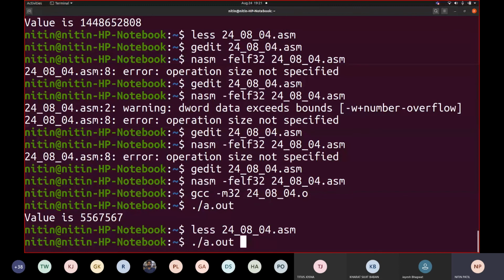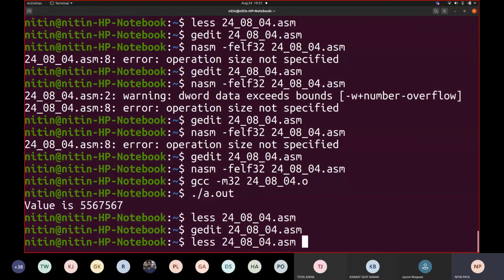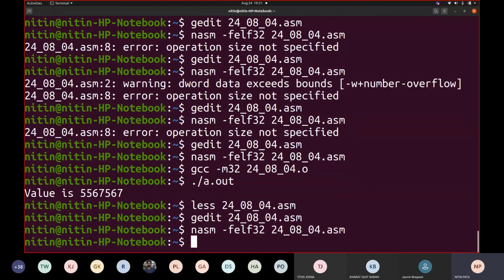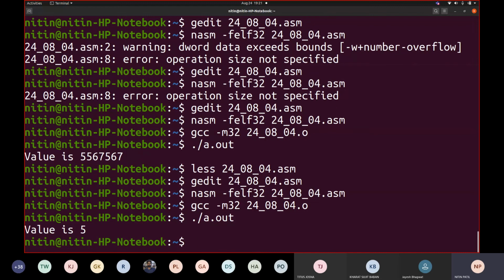Now, what if I want to print 5? So I will go here and change this value back to 5. Let me save this and come out of it. Let me translate, link and then execute. Can you see 5 now? Yes, it is shown. So this is how you are going to print the value. Any questions?